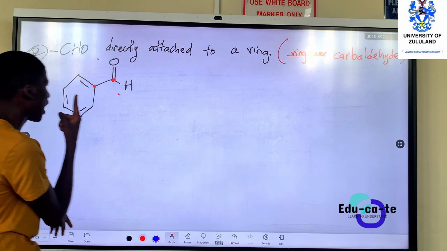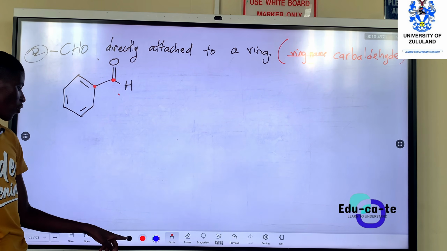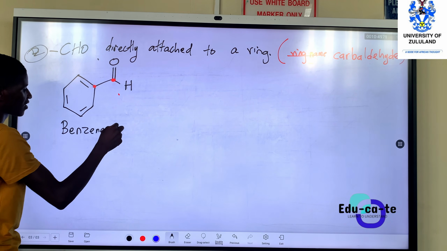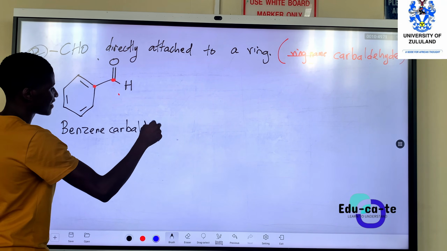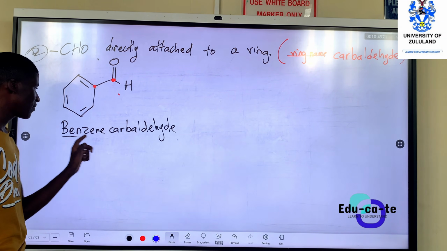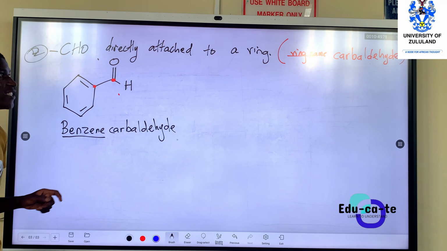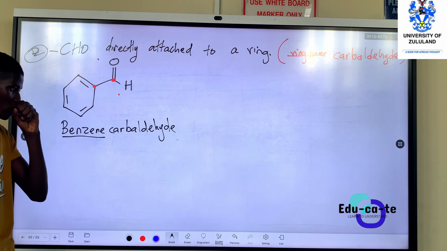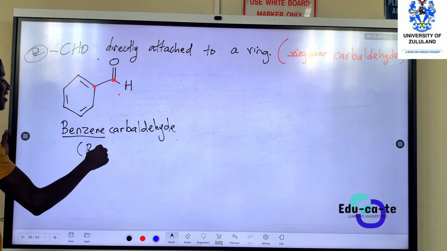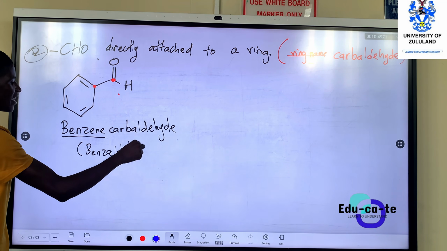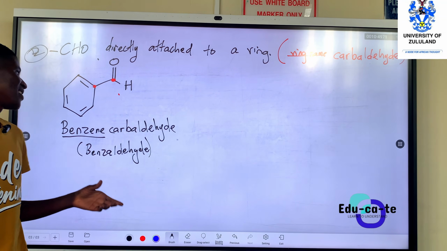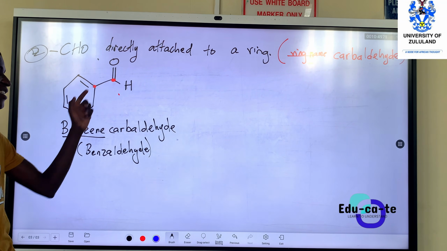For example, our ring here is a benzene ring. So when you name it, you're going to say this is benzene carbaldehyde. So this is the ring name, then the carbaldehyde at the end. It's because the CHO is attached directly to the ring. Or the common name for this one, we just say this is benzaldehyde. From second year level, the common name for this is just benzaldehyde. But it's still acceptable to write benzene carbaldehyde.